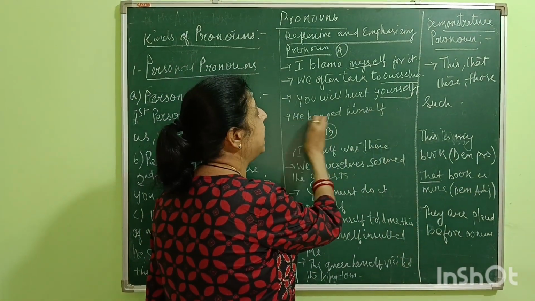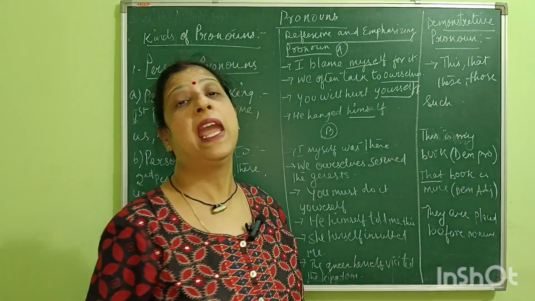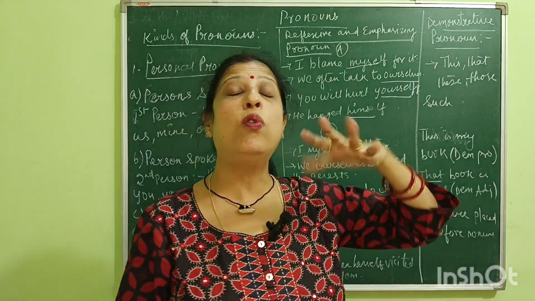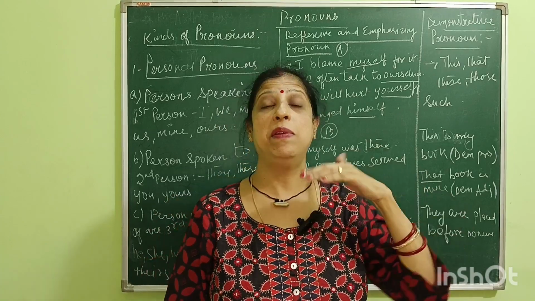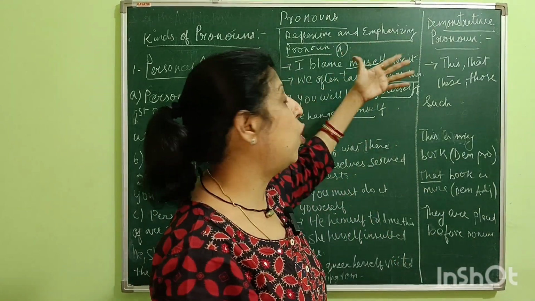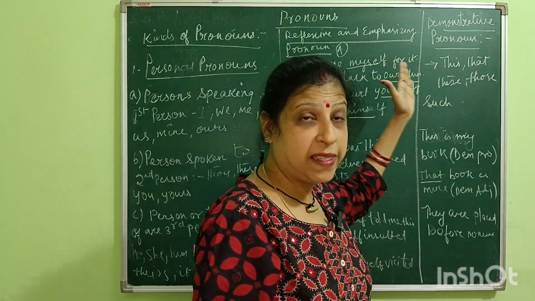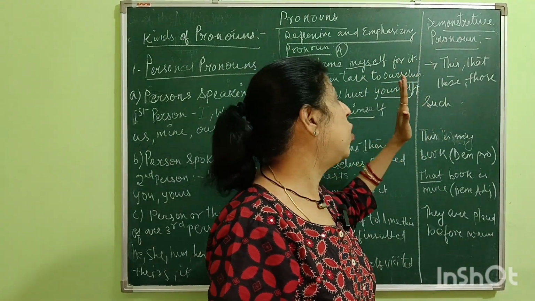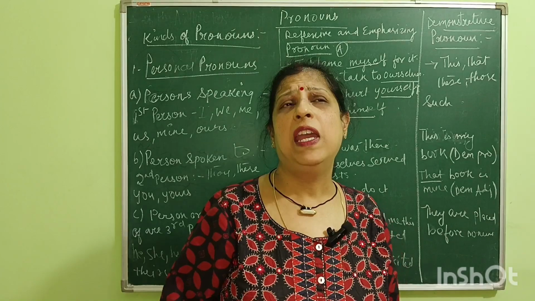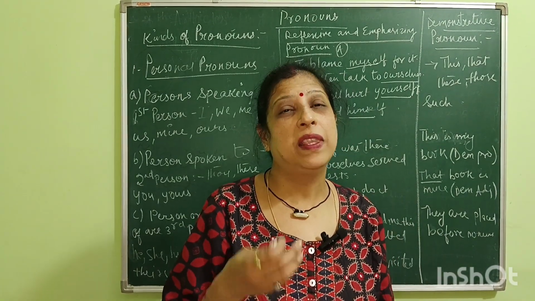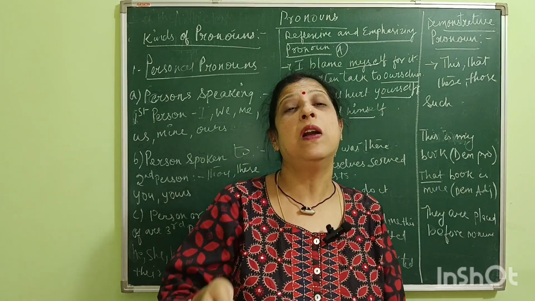He hanged himself. Whom did he hang? He hanged himself. Whom did I blame? So I blamed myself. There are certain words like myself, ourself, yourself, himself. These words we are using after the verb.